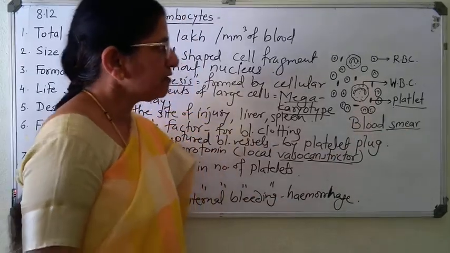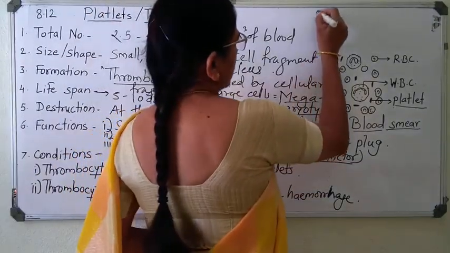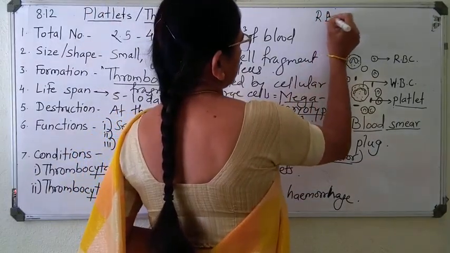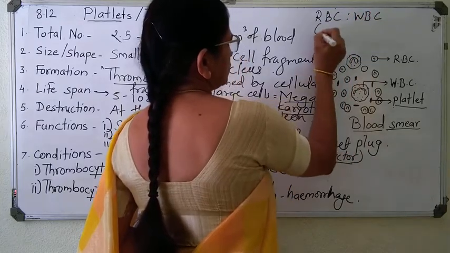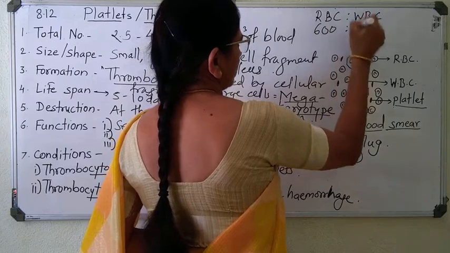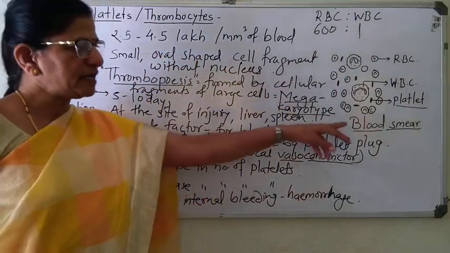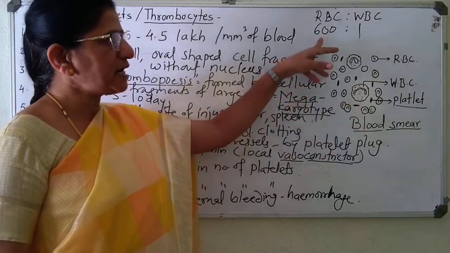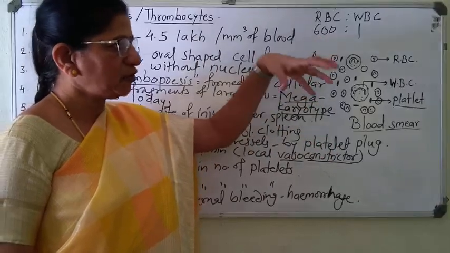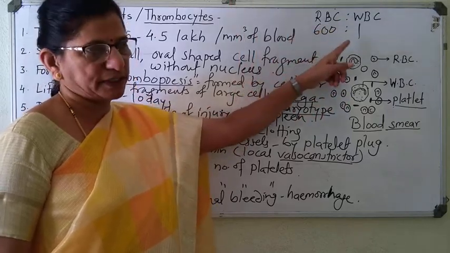Clear? For your additional information, the ratio of RBC to WBC is about 600:1. That means in a blood smear, if you are counting 600 RBCs, in the group of 600 RBCs you will get only one type of WBC.